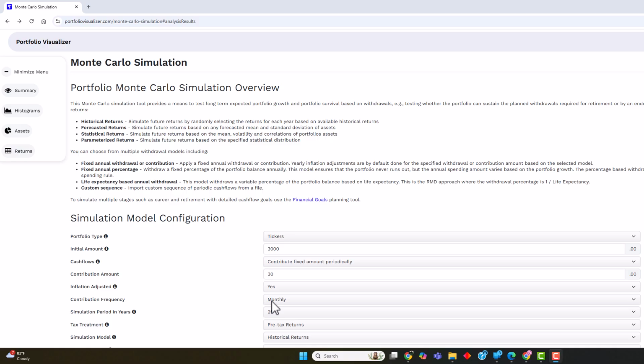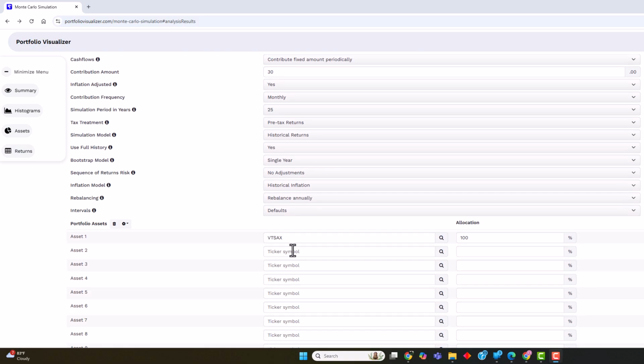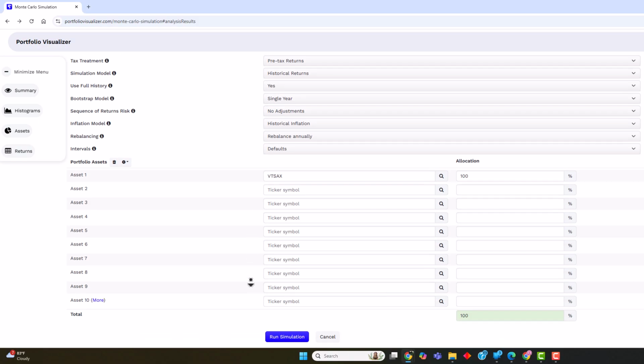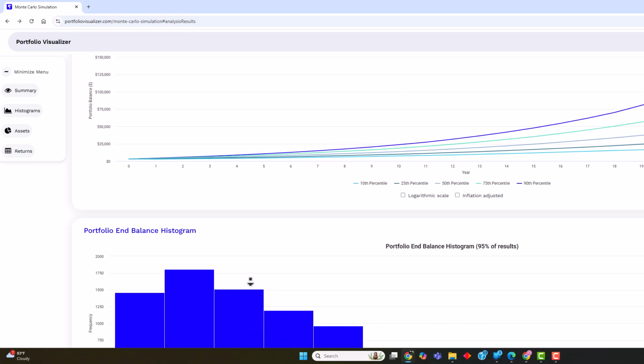And we're going to do a period of 25 years. So if you're 20 years old, this is what it's going to look like when you're 45. If you're 30, it's going to be 55, and so on. Time in the game is the most important thing. So once we run the simulation, we're going to put VTSAX as the portfolio asset. We can just scroll down to the graphs. They're going to tell us everything that we need to know.